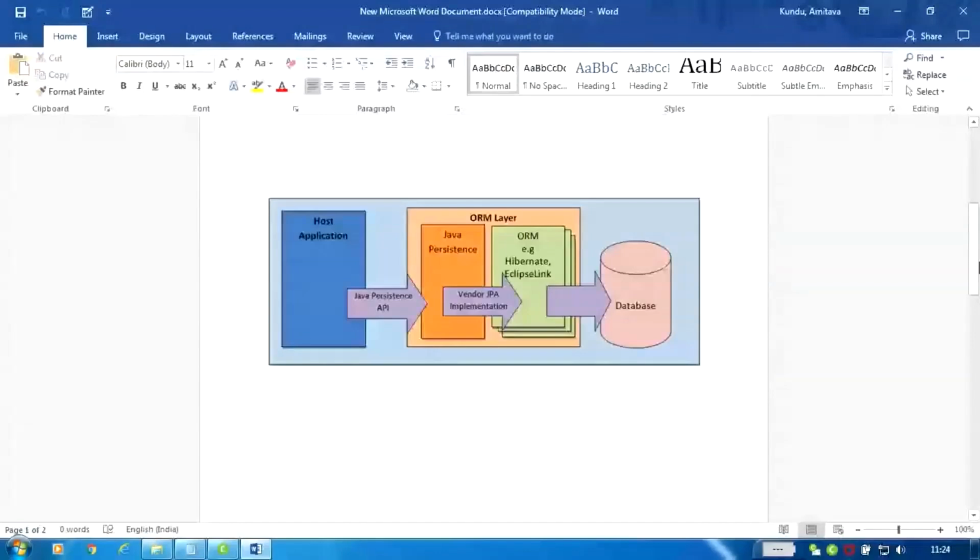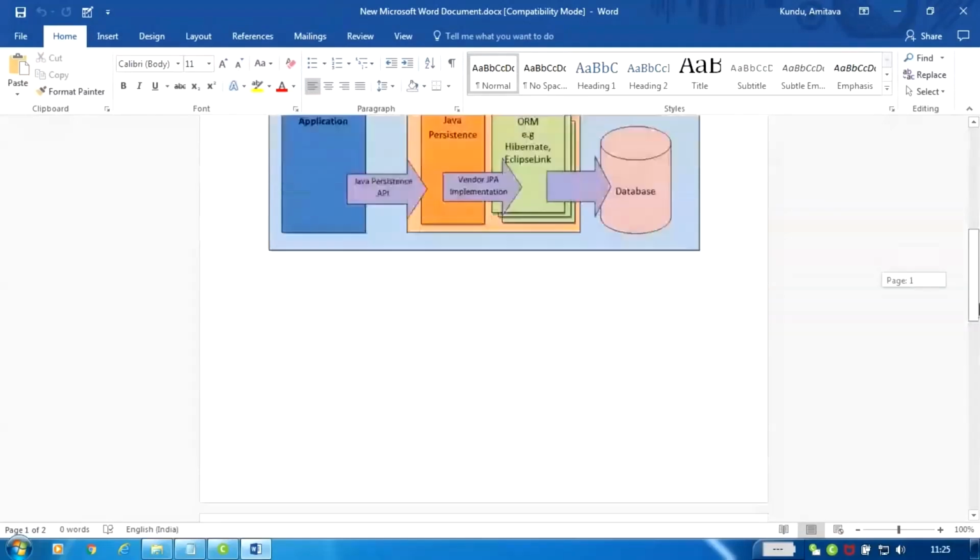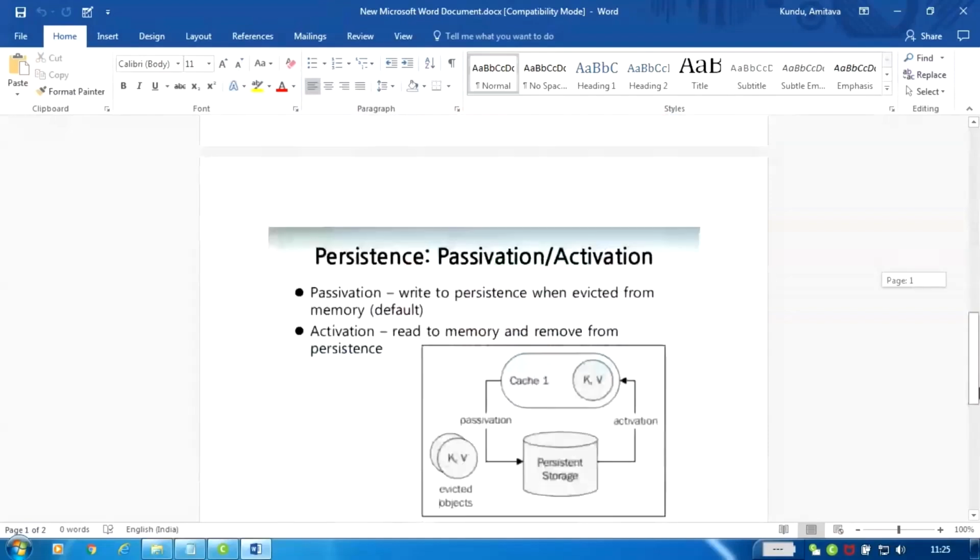So just see this image. I'm talking about the persistence concept. When the request comes from the application, this is your service layer or controller layer, whatever it is. The request will come to this DAO layer. I'm talking about persistence. This persistence happens from this DAO layer to the database with the help of Hibernate, Eclipse Link. These are some of the persistence providers. I'm coming to ORM, just wait. Now I'm talking about how persistence happens.